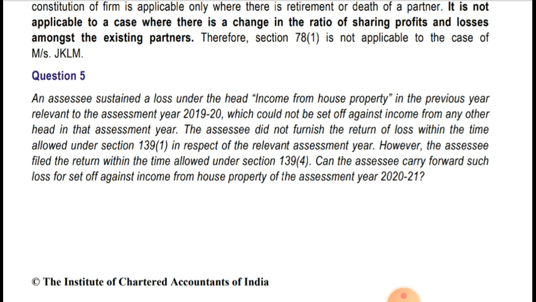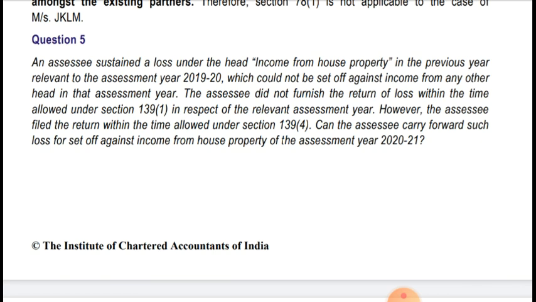So in this case, house property is not covered under section 139(3). So house property loss can be carried forward and set off in the next assessment year, even if they have filed the return after the due date of filing of return. But the return should be filed before the end of the assessment year. Okay, so they have filed a belated return, so they can carry forward and set off the losses in the next assessment year.